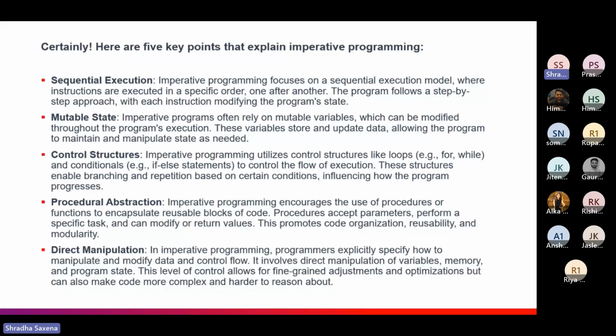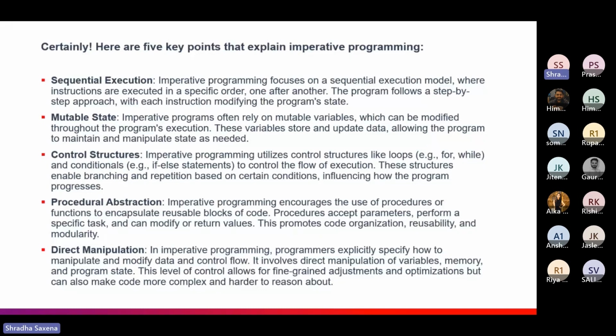So as we have given a small definition of what imperative programming actually is, we can also have some key points that come up through that. First, it is sequential execution. What I mean here is that there are instructions written over there that say how we are doing that, and each and every instruction is executed one after another. That's why imperative programming has sequential execution.